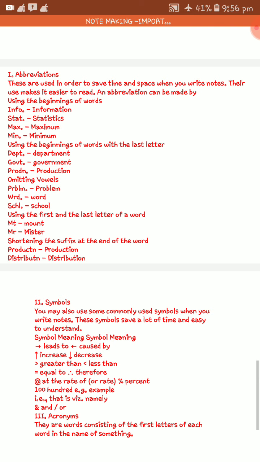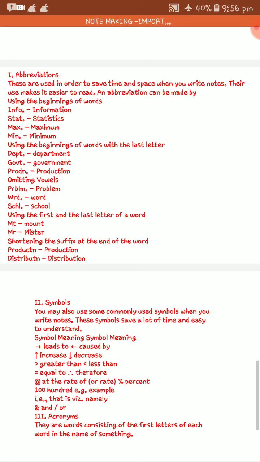An abbreviation can be made by using the beginning of words, like info. Actually, it means information. See, these are the beginning of the words. Then stat actually means statistics. Maximum, max. Min, minimum. So these are the beginning of the words.